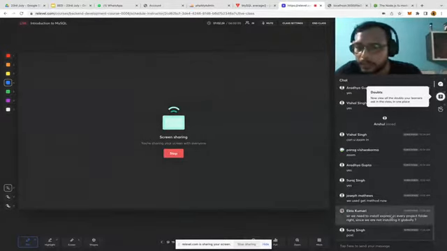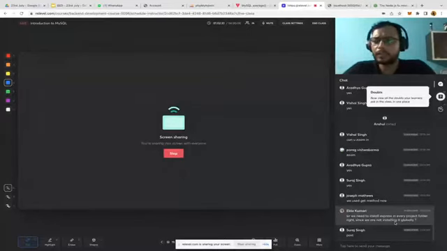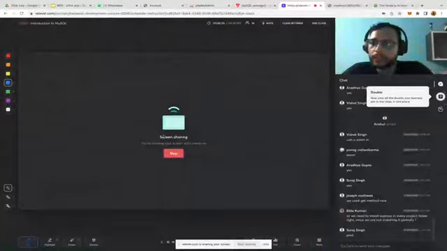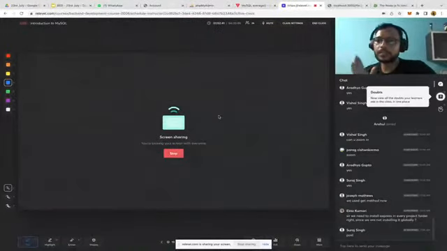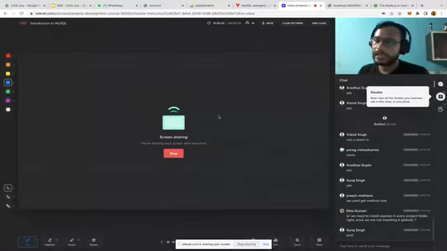Correct? Sir, we need to install Express in every project folder, right? Since we are not installing it globally. No, actually, we should not install Express globally, because I am working right now in the same project. So once I have installed it, I can use Express many times in the same project. But if you are going to create multiple projects, you have to install Express every time in those projects, and that's the good way actually.